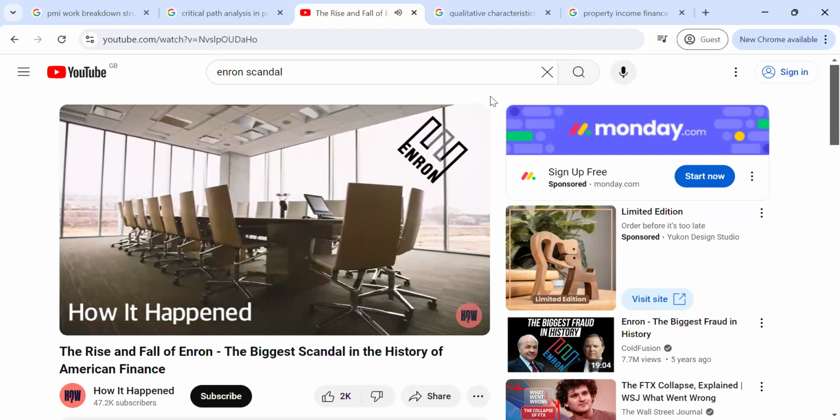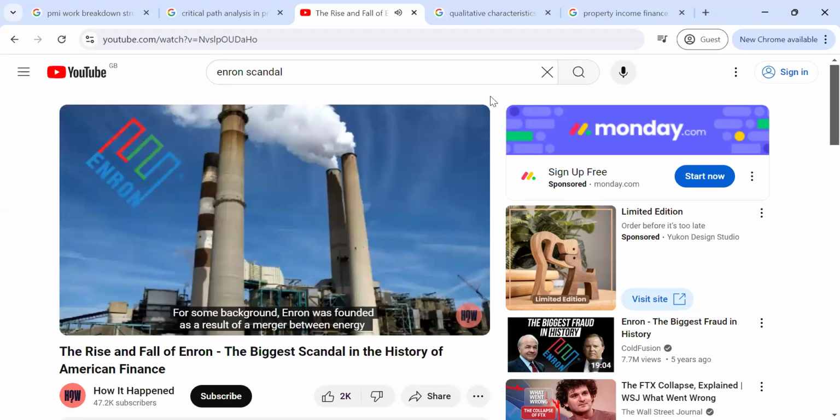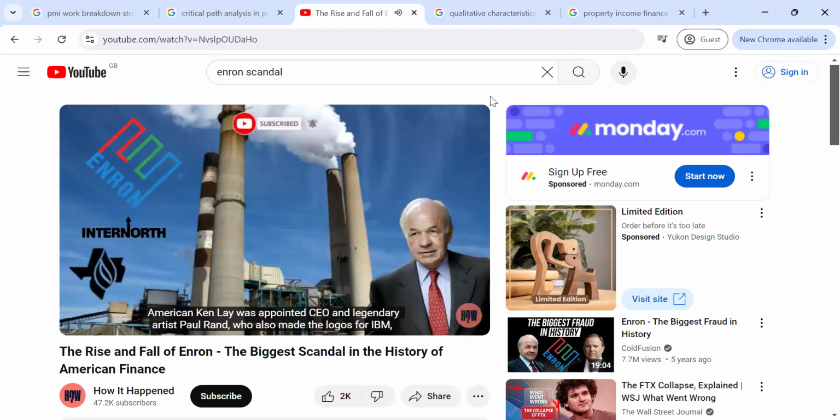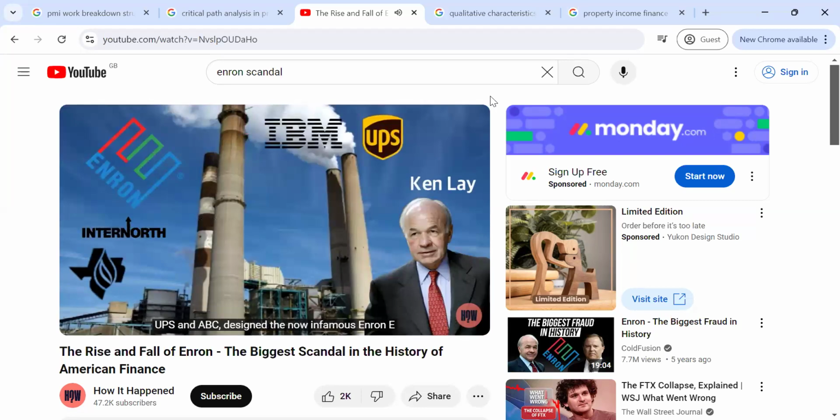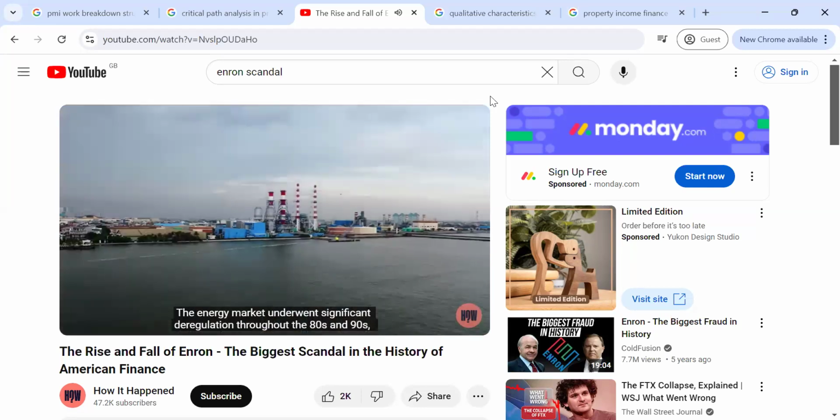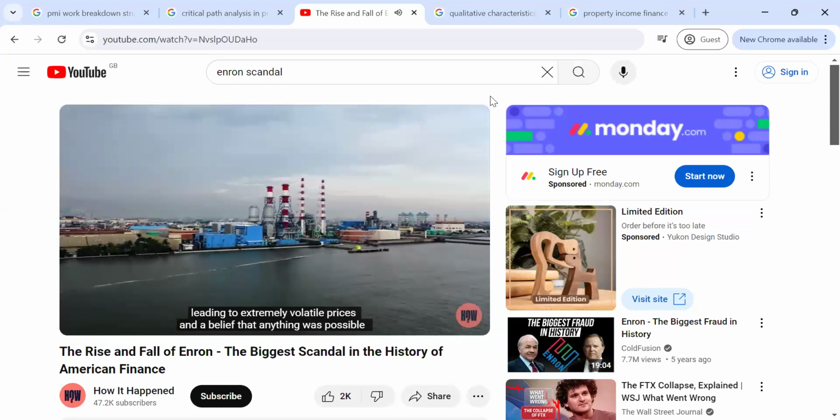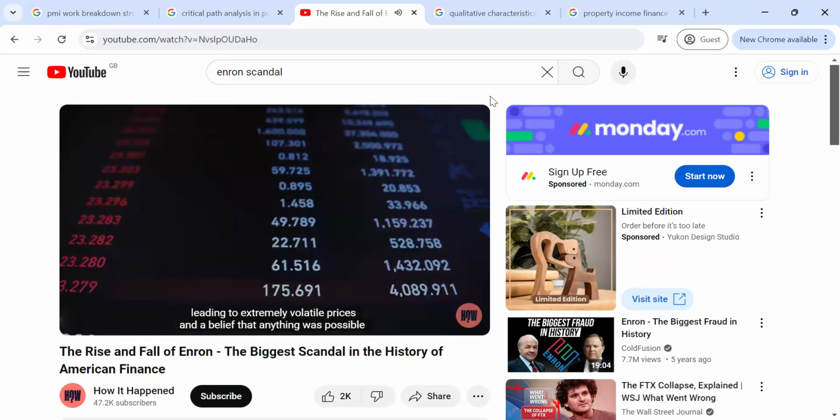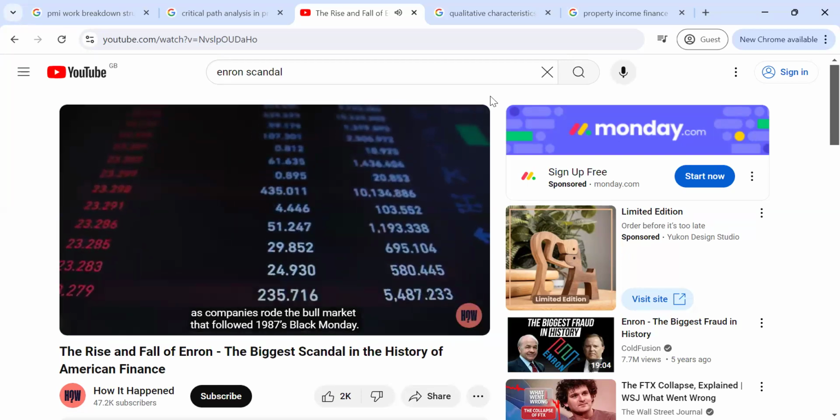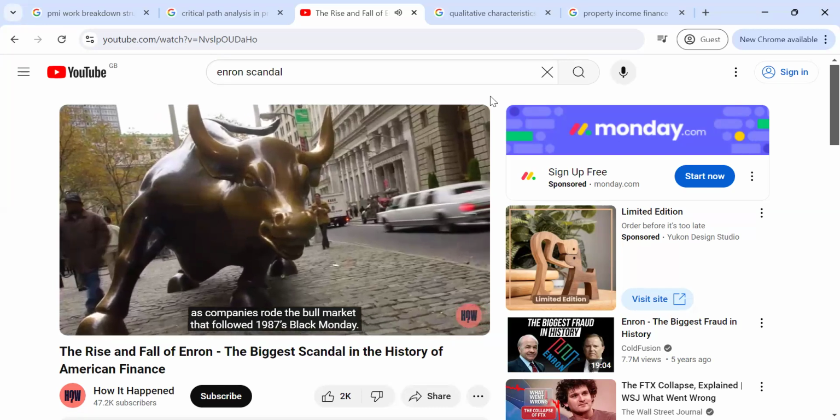Here's how it happened. For some background, Enron was founded as a result of a merger between energy firm Internorth and utility company Houston Natural Gas back in 1985. American Ken Lay was appointed CEO, and legendary artist Paul Rand, who also made the logos for IBM, UPS, and ABC, designed the now infamous Enron E. The energy market underwent significant deregulation throughout the 80s and 90s, leading to extremely volatile prices and a belief that anything was possible as companies rode the bull market that followed 1987's Black Monday.